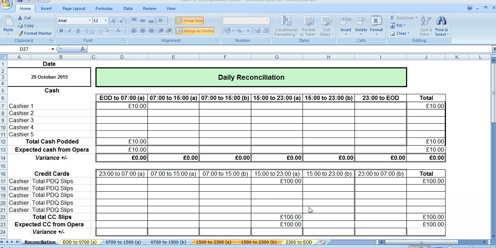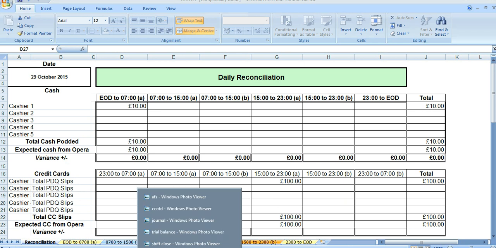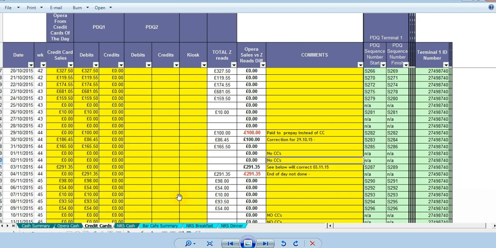I've got one here, a very simple one with very little movement, so I can demonstrate what goes wrong. On the audit finance sheet for that particular day, 29th of October, we've got a £100 variance. And the manager's very helpfully put in what's happened. It's £100 paid to prepay instead of to credit card. So we've got a misposting, it's gone to prepay. The most common error.